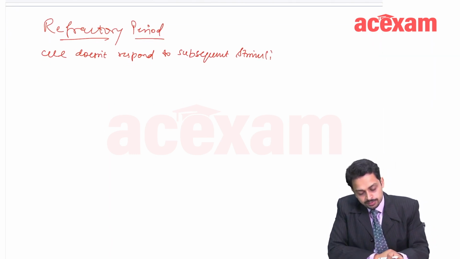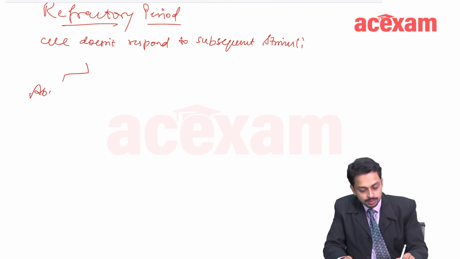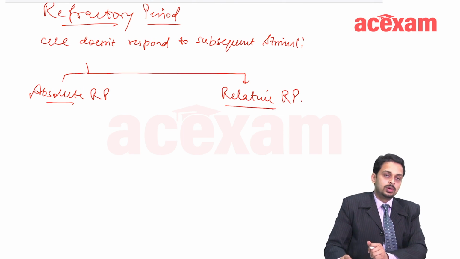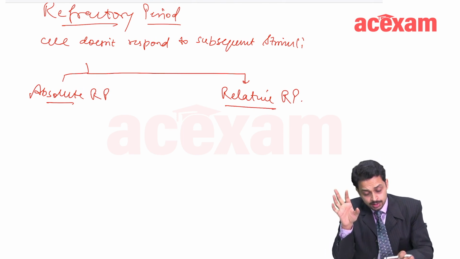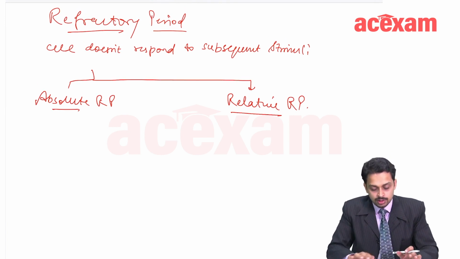Now, there are two types of refractory period. One is absolute, the other one is relative. So, relative refractory period and absolute refractory period. Okay. So, what is absolute? Absolute is whatever amount of extra potential you give, there would be no second action potential which is going to come.